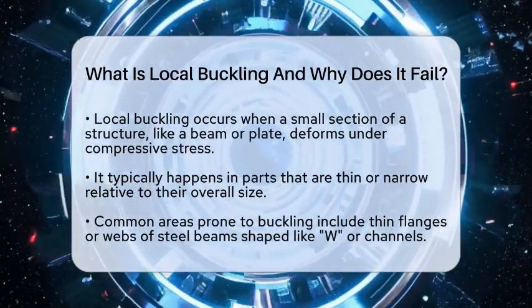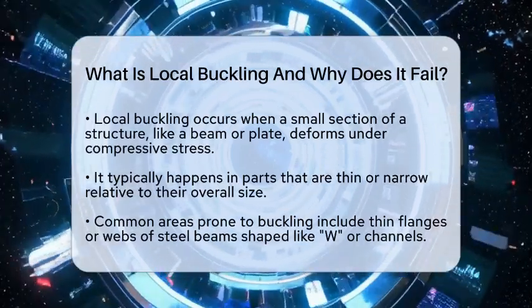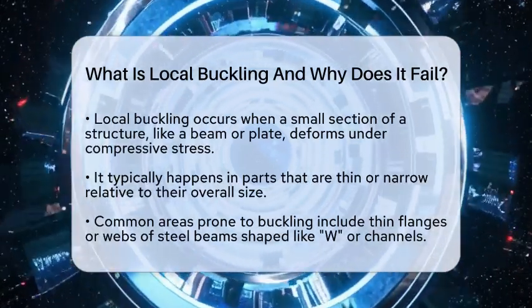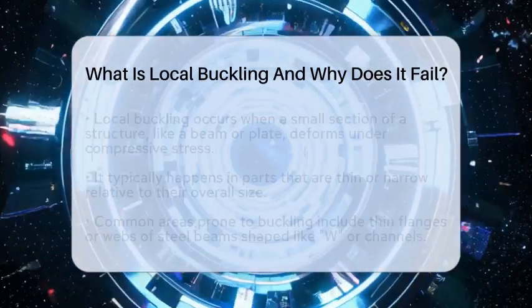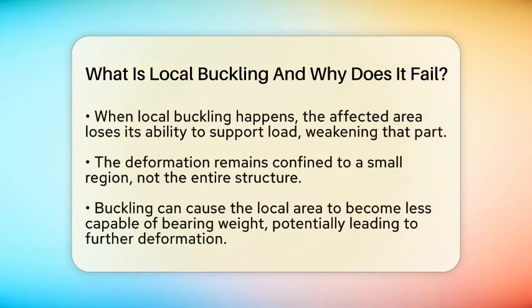Local buckling often occurs in parts of a structure that are thin or narrow compared to their length or width. Think of steel beams shaped like the letter W or channels. If the flanges or webs are too thin, they can buckle locally when they are squeezed or pushed. This buckling weakens that specific part, making it less able to carry weight. But interestingly, it might not cause the entire structure to collapse immediately.